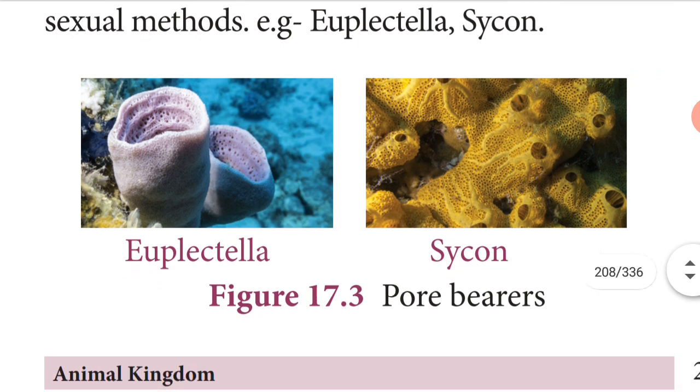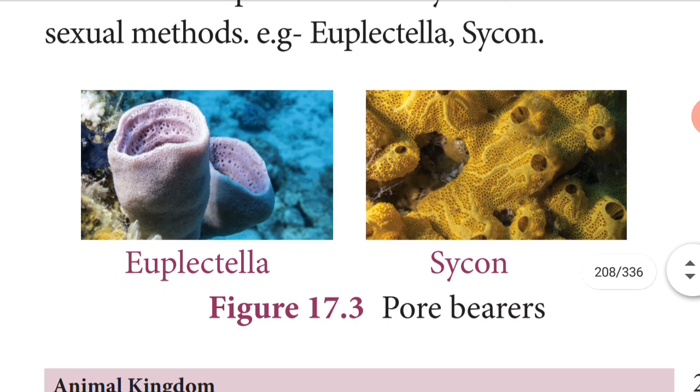The body wall of pore bearers or poriferans contains spicules, and it forms the skeletal framework. Reproduction is by both asexual and sexual methods. Examples are Euplectella and Cycone. This is the first phylum.